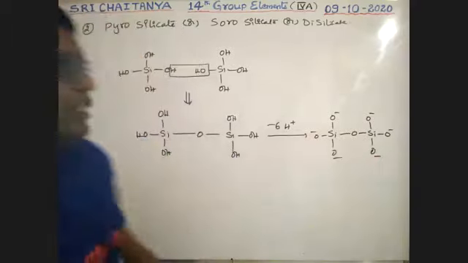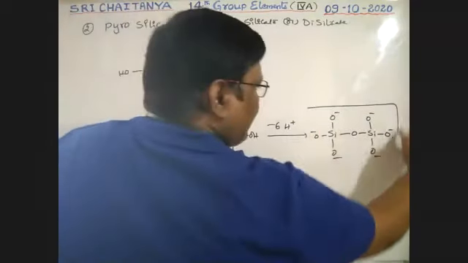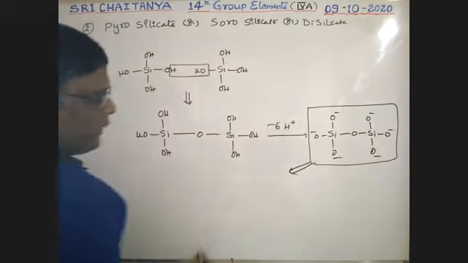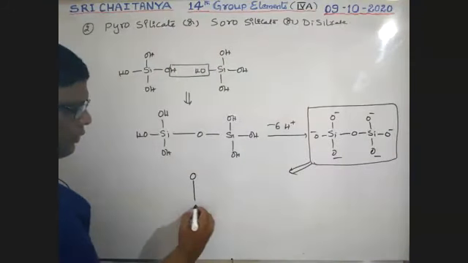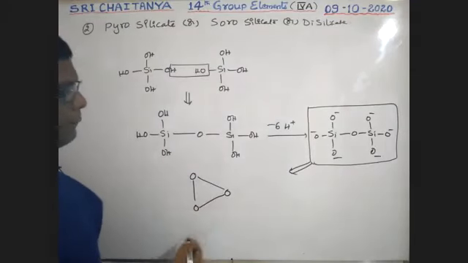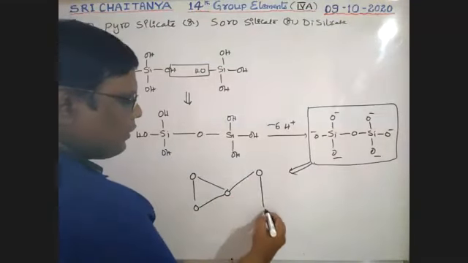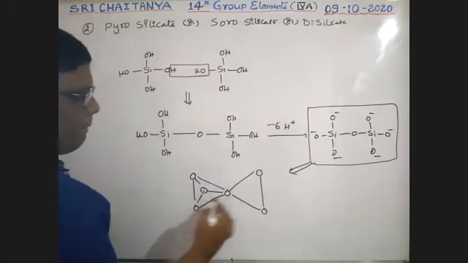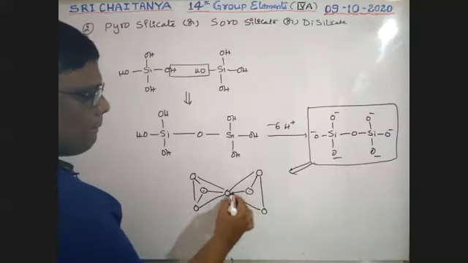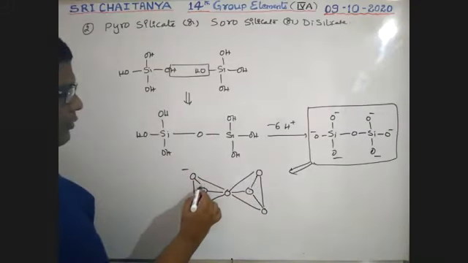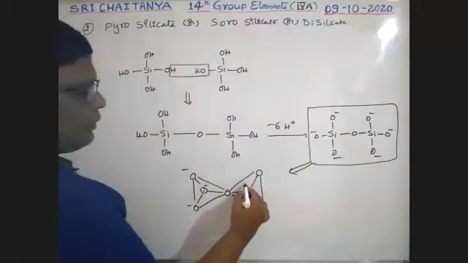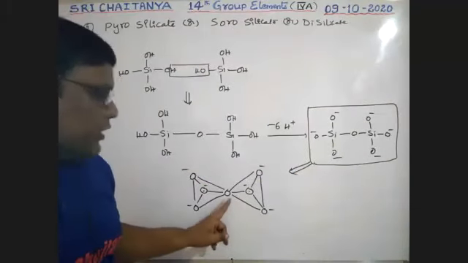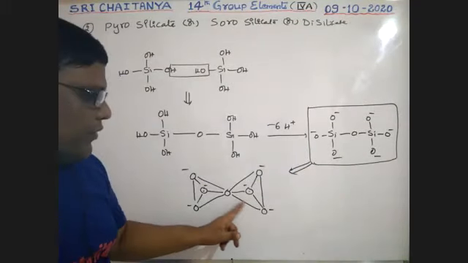This is represented like this, boys. That is oxygen, oxygen, oxygen, oxygen, oxygen, oxygen, oxygen. This is another oxygen, silicon. This is another oxygen, silicon. See, boys, this is negative, this is negative, this is negative. This is negative, this is negative, this is negative. These two are the same, boys. This is the oxygen which is shared between these two silicate units.